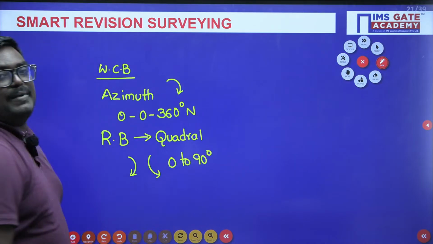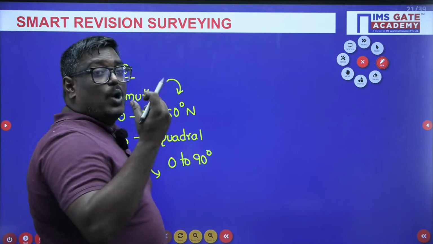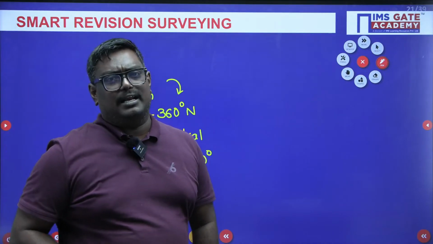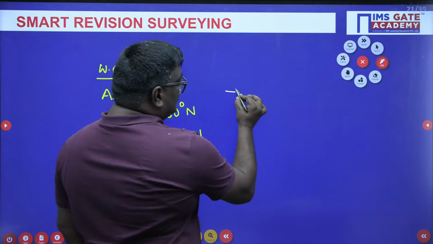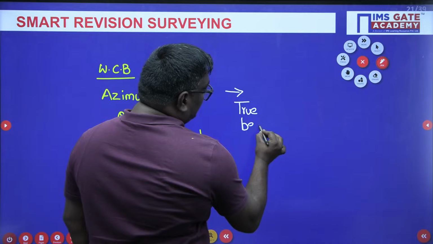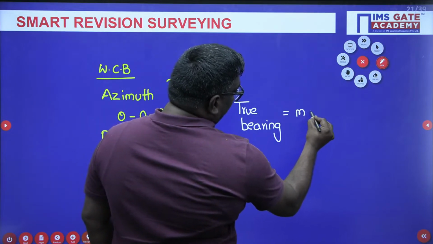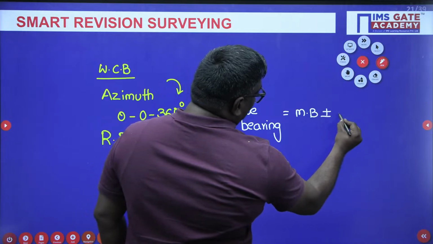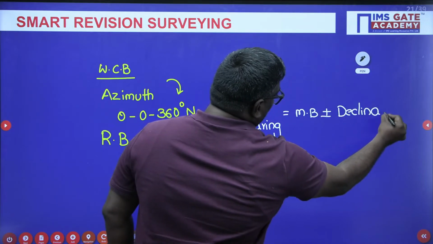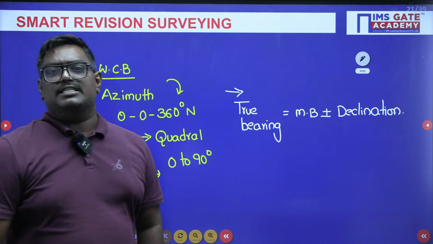Here the surveyor's compass is calibrated. Here the prismatic compass is calibrated. If you want to know how to convert whole circle to reduced bearing, just draw the diagram. And one more thing, students, this is a very, very important point. True bearing is equal to magnetic bearing plus or minus declination. Positive sign is used when the declination is eastwards and negative sign is used when the declination is westwards.